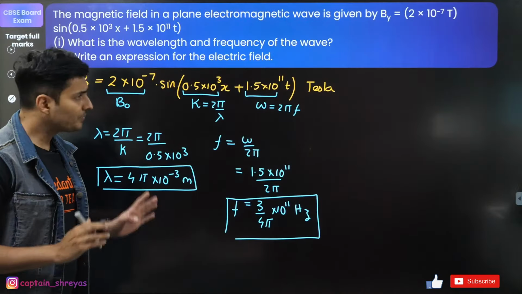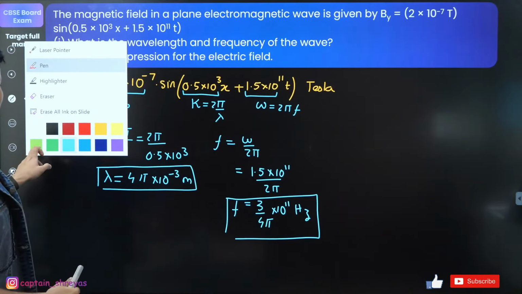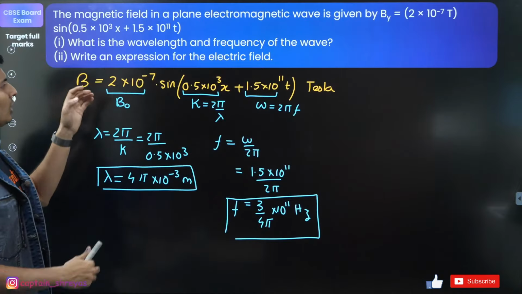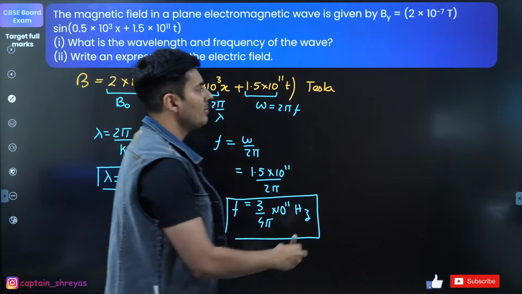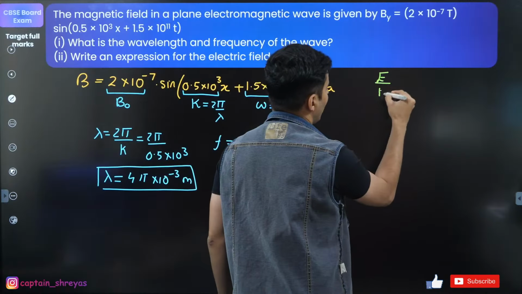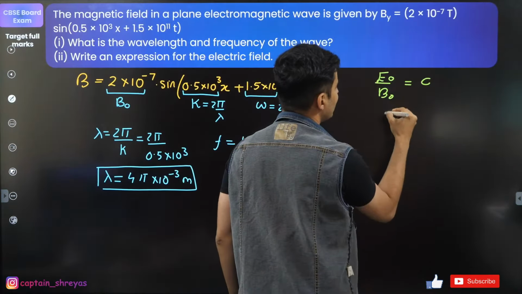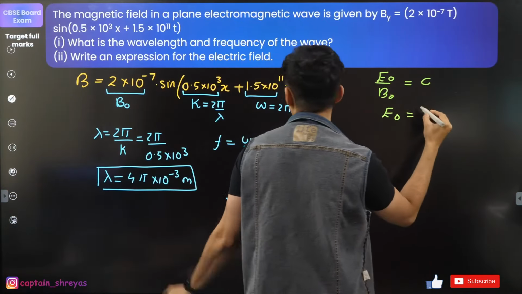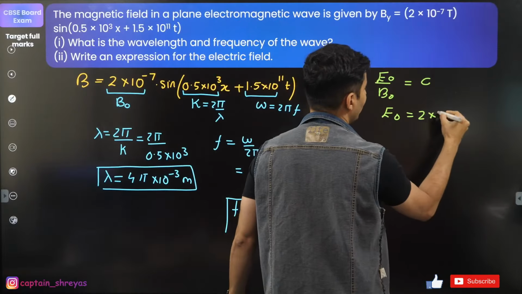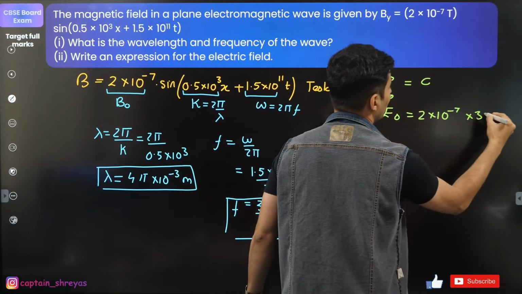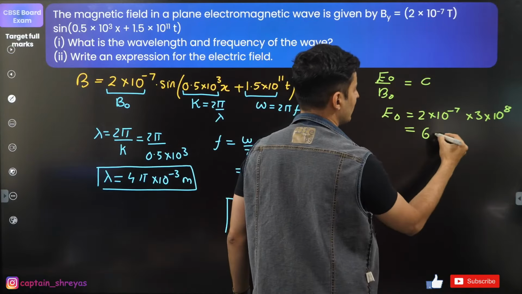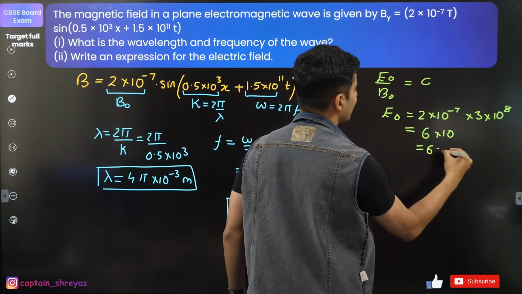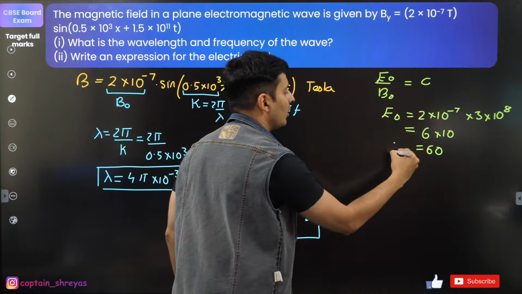That is also done. Next important step, guys, is for the electric field. The field will also look similar, but the maximum field will be different. What is the formula for that? Electric field by magnetic field is basically c. So E naught will be B naught into c. B naught is 2 into 10 to the power minus 7, into speed of light, 3 into 10 to the power 8. 2 3s are 6, into 10, so it will become 60. So E naught has come out to be 60.